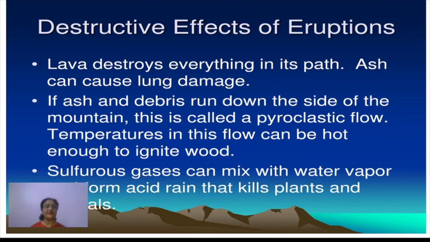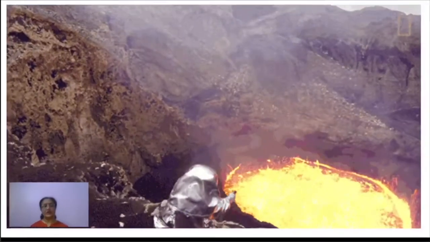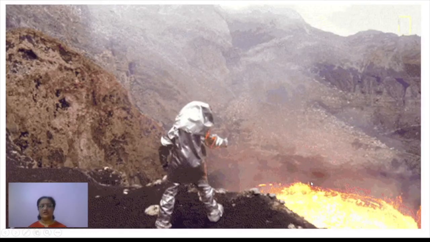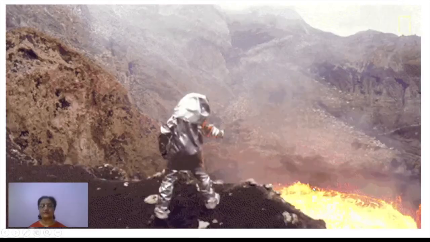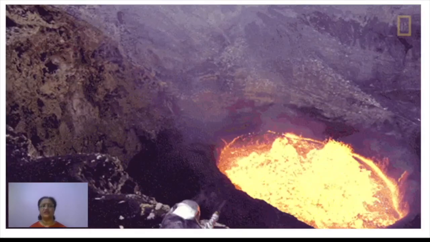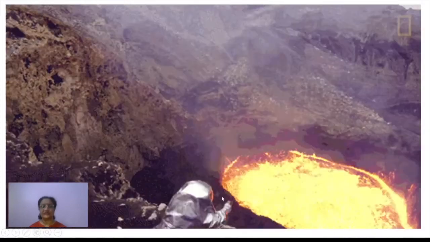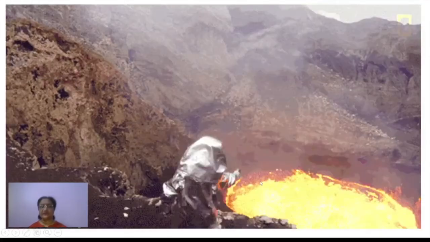And global warming is one of the most important problems we are facing these days. So this is again a cause for global warming. Okay, so these are the destructive effects of a volcanic eruption. Now you can see very clearly a crater is there through which magma is actually trying to come out. Okay, it's hot molten magma, and a person is standing here and trying to get the picture of all this,